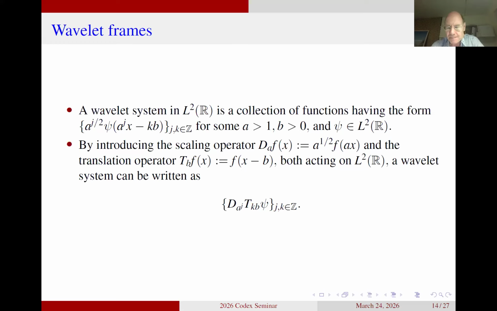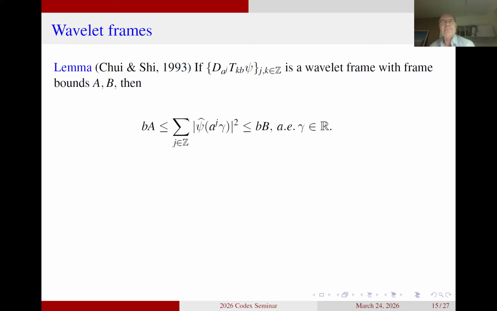It's a classical result, going back to Chui and Shi, that if you want to have a frame of this type, then the function psi and the parameters a and b have to satisfy a certain condition, namely the one that is stated here. If you look at the sum of the absolute value to the power 2 of the Fourier transform of your psi, acting on a^j γ, that function has to be bounded below and above. And that result is very fast, giving us again a negative result for wavelet frames.